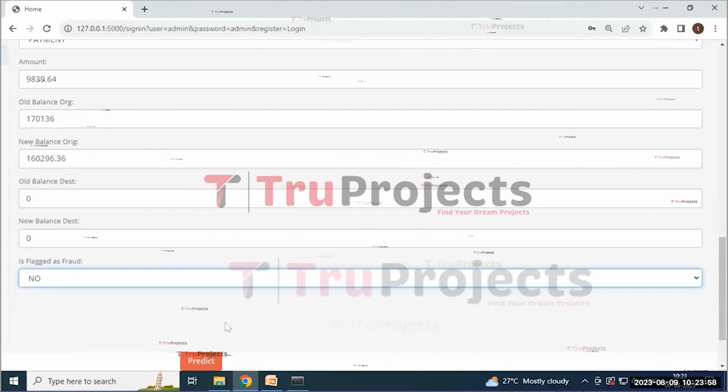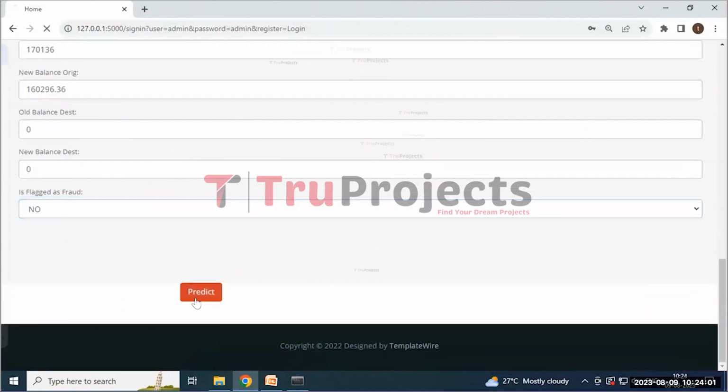So I'm choosing the no and then click on the predict button.